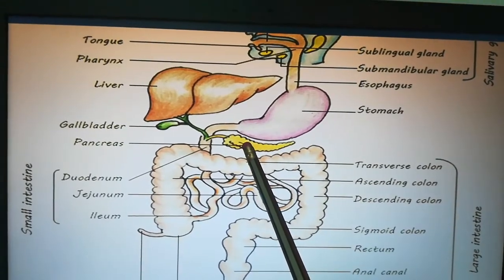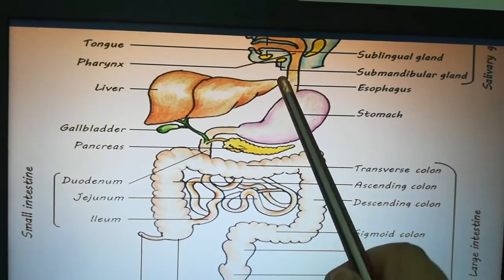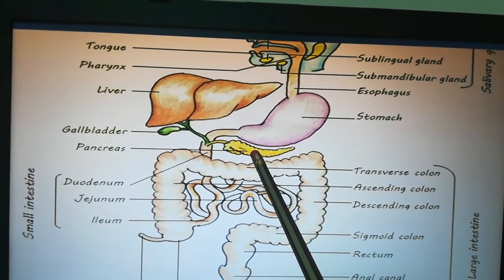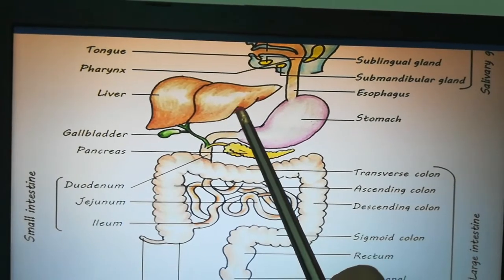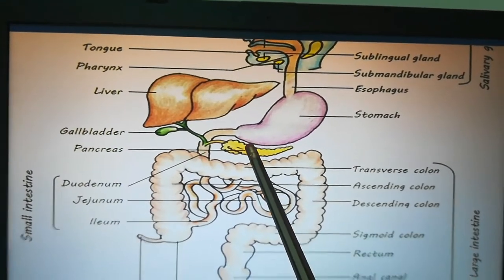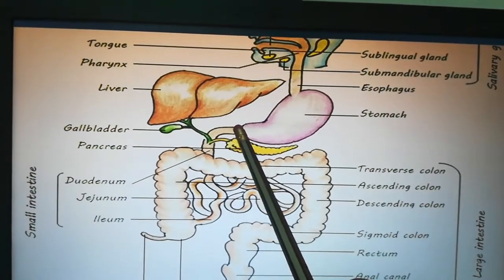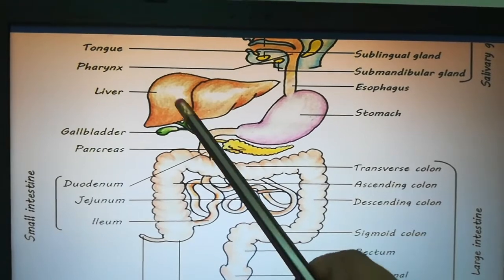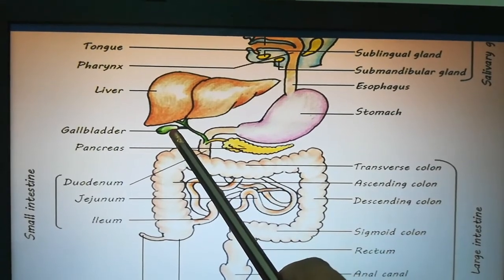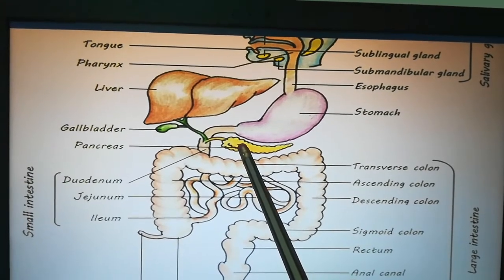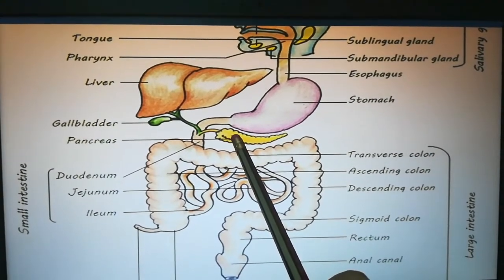Pancreas is located deep inside the abdomen. Where is it located? Deep inside the abdomen, behind the stomach, and it is surrounded by other organs like what? Liver, gallbladder, small intestine. Then what is the role of the pancreas?